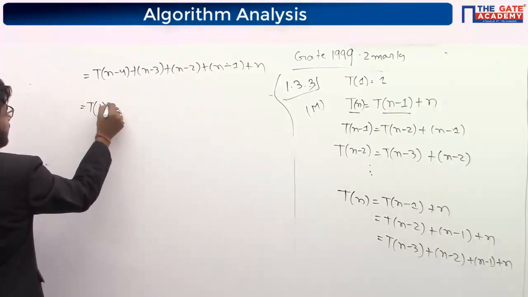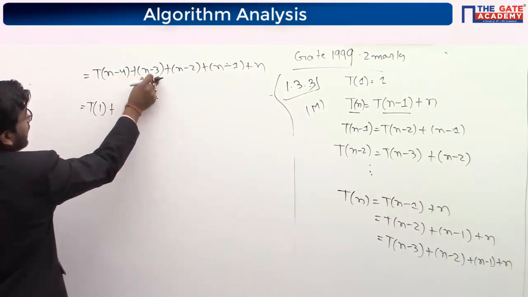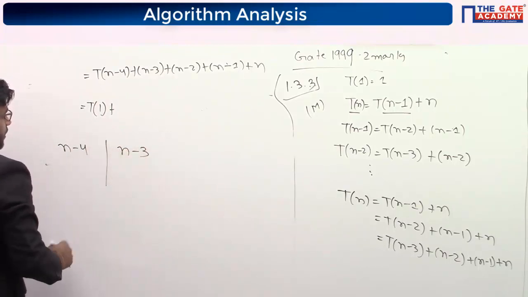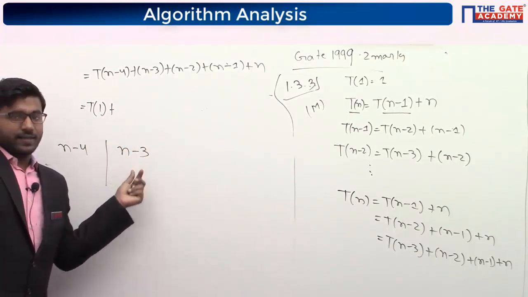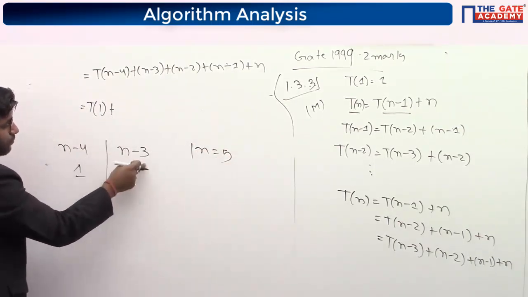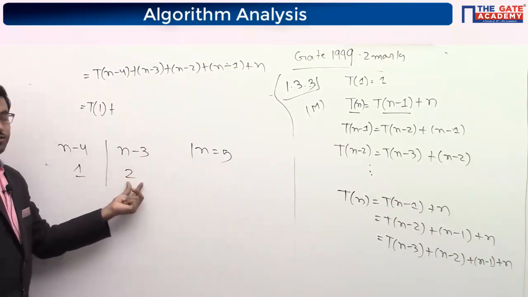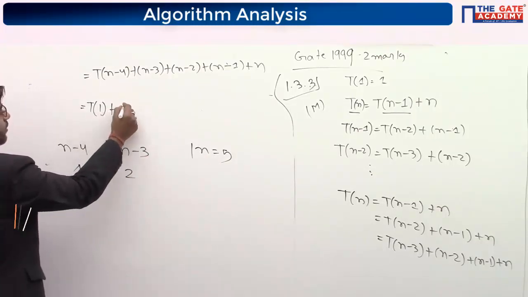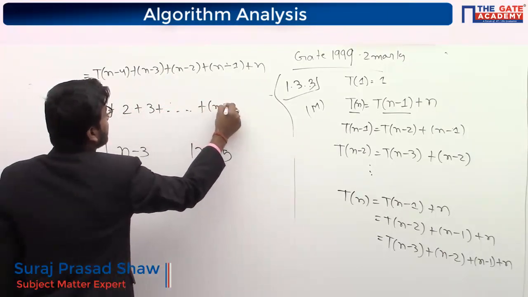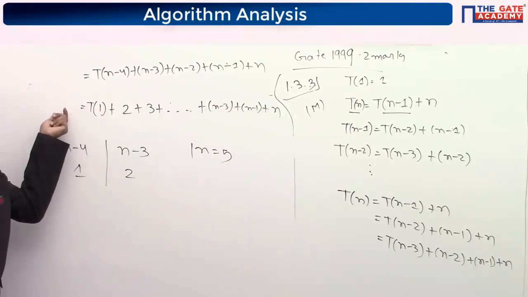Okay, so I am making it as 1, and if it is 1, see, n minus 4 here is 1 greater. N minus 4, tell me where n minus 4 is greater or n minus 3 is greater. If you consider n as 5, so it is 1, it is 2. So this thing is greater, it is 1 greater. Let us assume n equal to 5, n minus 4 is 1, n minus 3 is 2. So if it is 1, then here it will be 2, then 3. So it will keep on going, n minus 3 plus n minus 1 plus n. Is it clear? This line, is it clear?